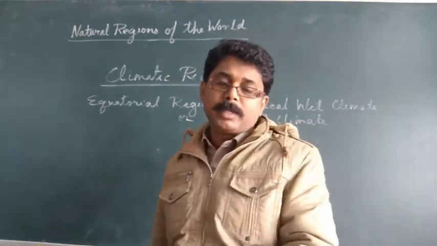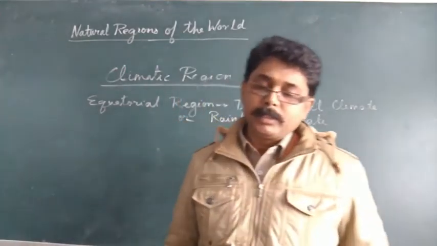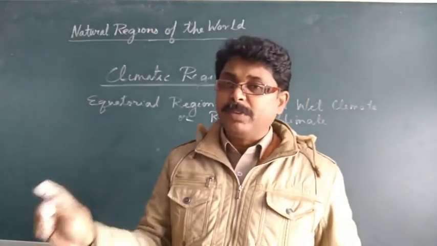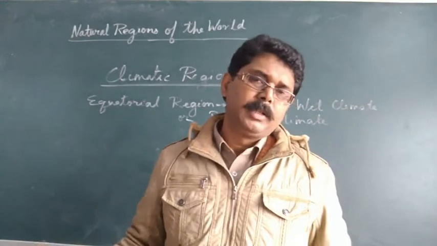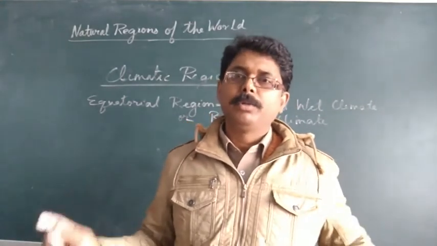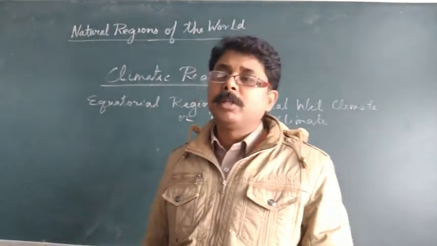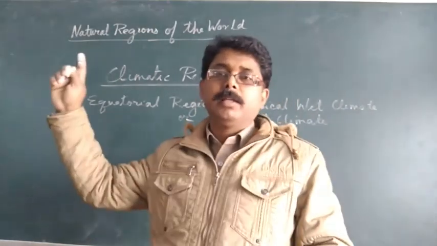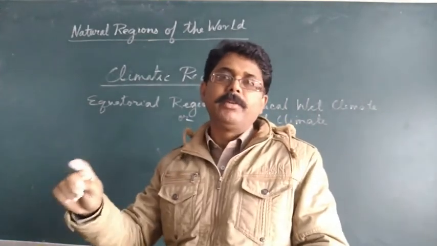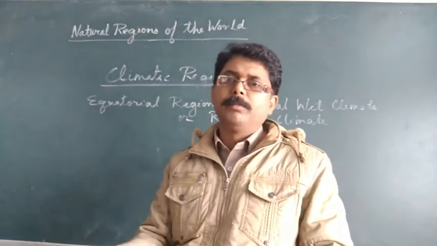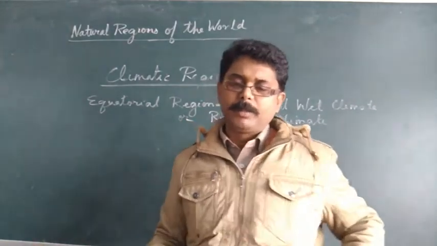Now let's see the characteristic features of the equatorial type of climate. The first characteristic is that this region does not experience different seasons. The whole year has only one type of season, the rainy season, because rainfall occurs every day. Next, the average temperature here doesn't become very high, neither does it become very cold. It stays around 26 degrees centigrade, maybe a little lower or higher, but it stays almost the same.